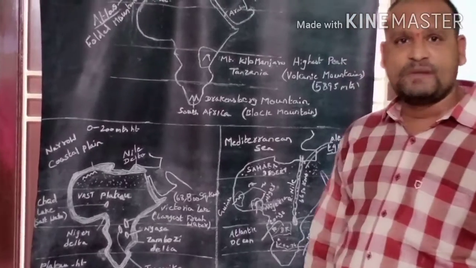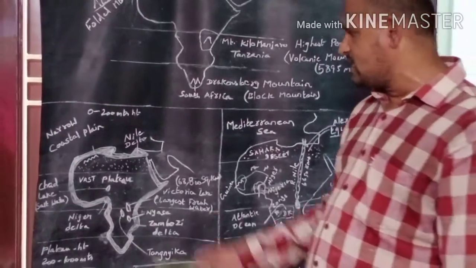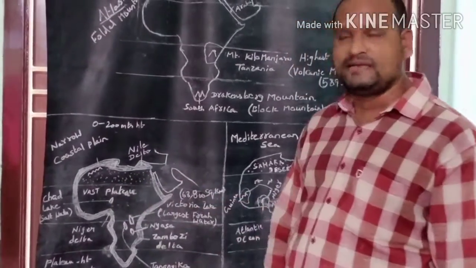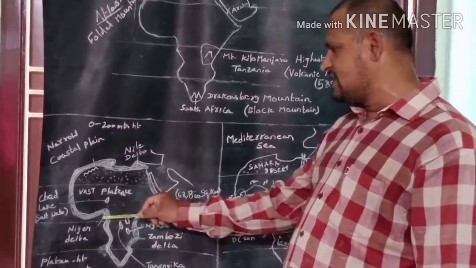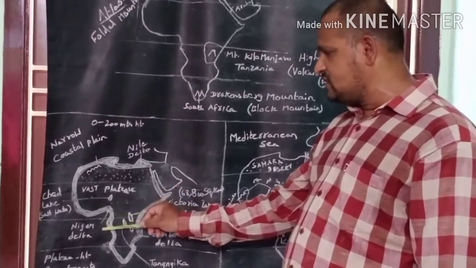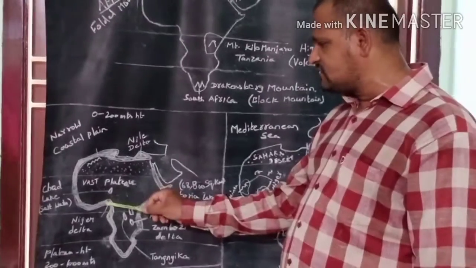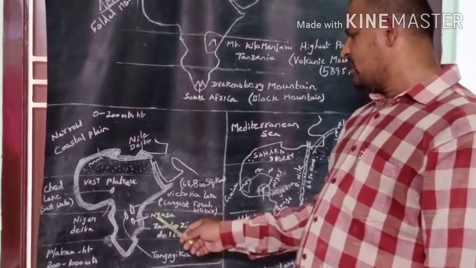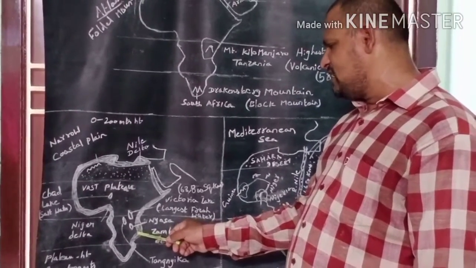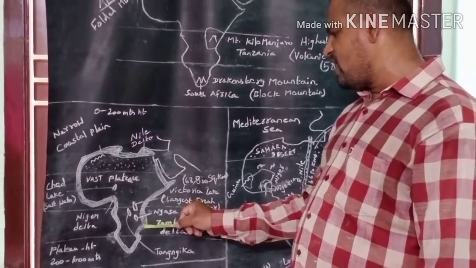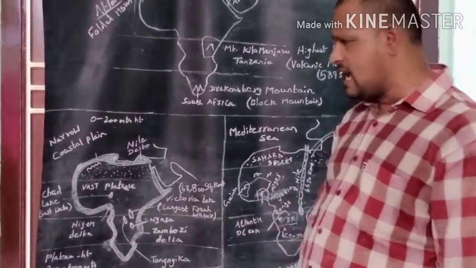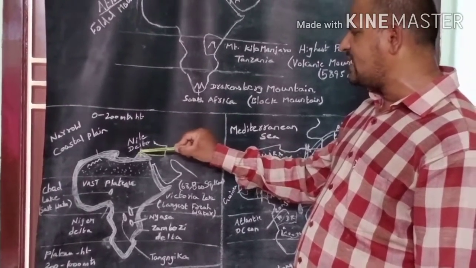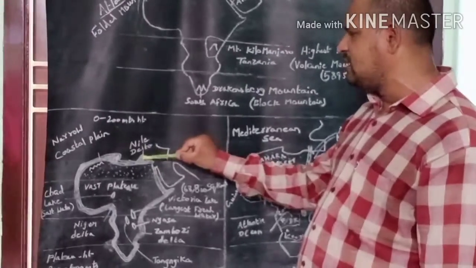So you should know what is meant by delta, children. Delta is nothing but the triangular shape a river forms before it joins the sea. For example, before the Niger River joins the Atlantic Ocean, it forms a triangular shape, called delta. Similarly, before the Zambezi River joins the Indian Ocean, and before the Nile River joins the Mediterranean Sea, each forms a triangular shape called delta.